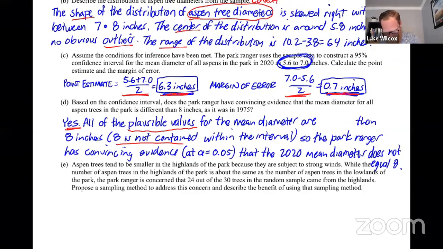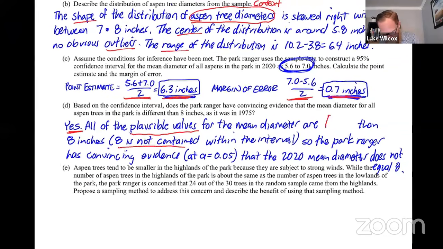We've got to switch this up here. My apologies. Are less than 8. Either one of those would count for explaining the reasoning as to why. And then I do also think that it's important that you clearly state what your significance level is as it relates to the confidence level.